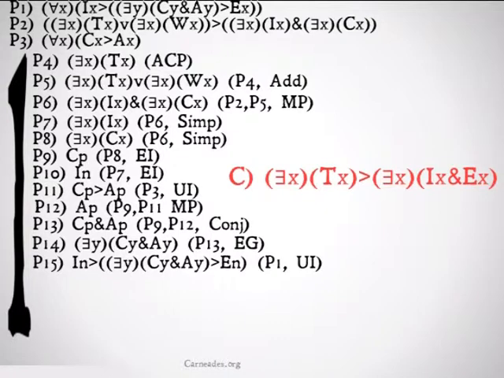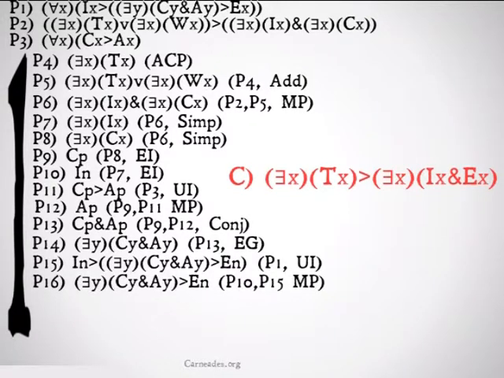Then we'll go ahead and take premise 1 and universally instantiate it. We will universally instantiate it to look like our I in premise 10, so that n replaces the x, because we want there to exist an x such that it is both I and e, not an x that's I and another x that's e. We want them to be the same, so we need that n. Also, we wouldn't be able to do modus ponens if we didn't have the antecedent of the conditional in premise 15. Anyway, we will do that from 10, 15 modus ponens.